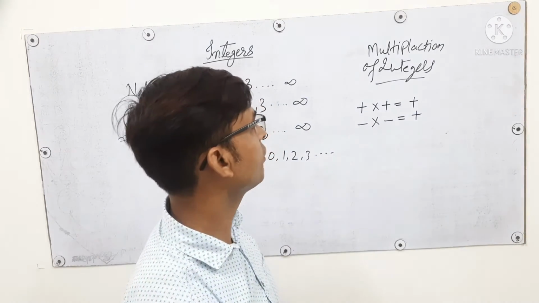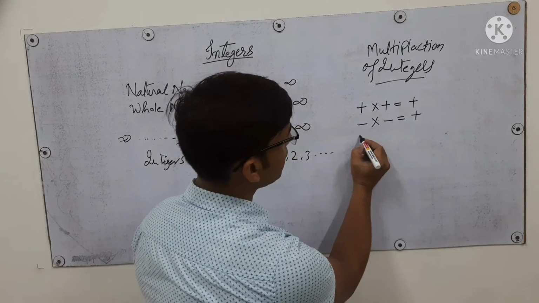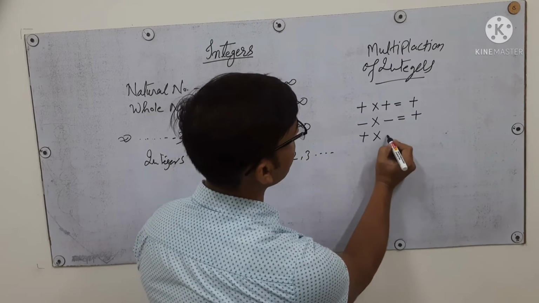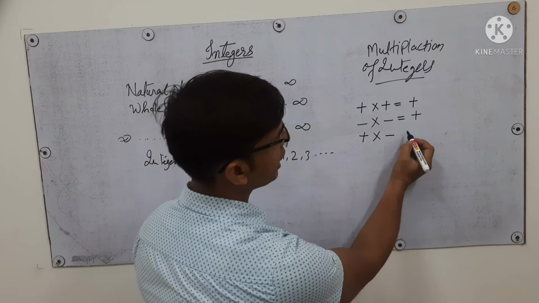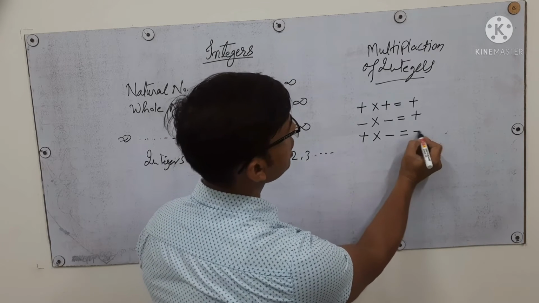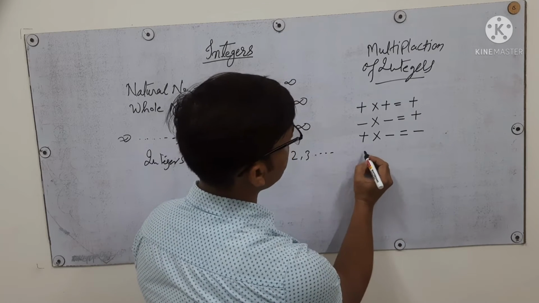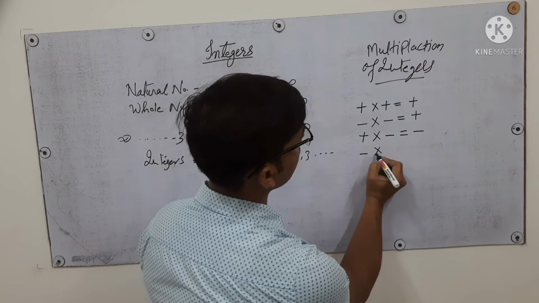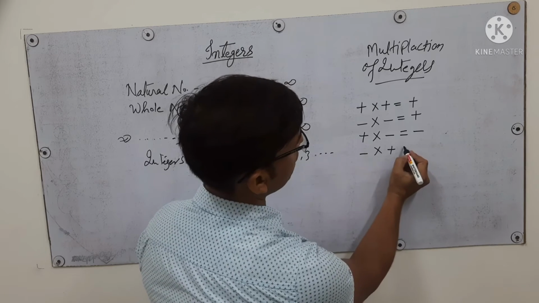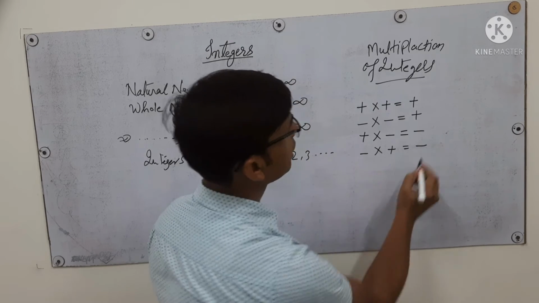But now the difference arises. If one number is positive and we multiply it with a negative number, the result is negative, and if we multiply a negative number with a positive number, it also gives negative.